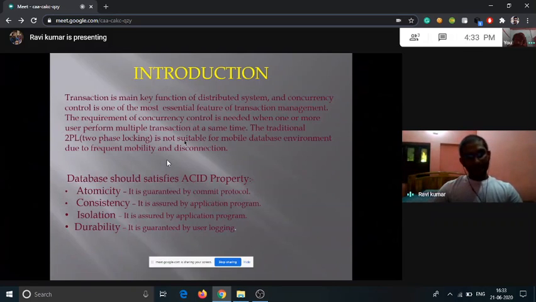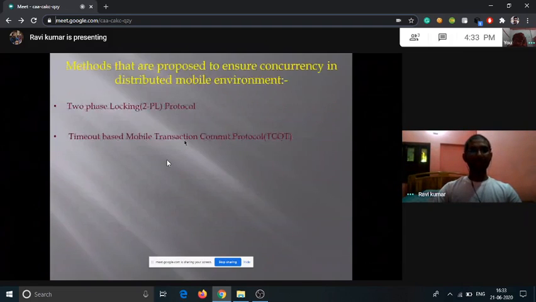Atomicity is guaranteed by the commit protocol. Consistency is ensured by the application program. Isolation is ensured by the application program, and durability is ensured by user logging. Basically, how much time the user has logged into the account, that is checked by durability. Now we have proposed two methods by which we ensure concurrency control. One is the two-phase locking protocol. Second is the time-based mobile transaction commit protocol. We have worked on the two-phase locking protocol, which we will describe in the further slides.